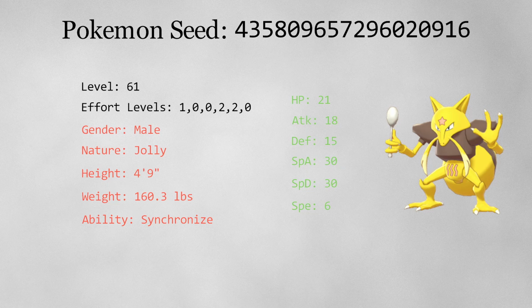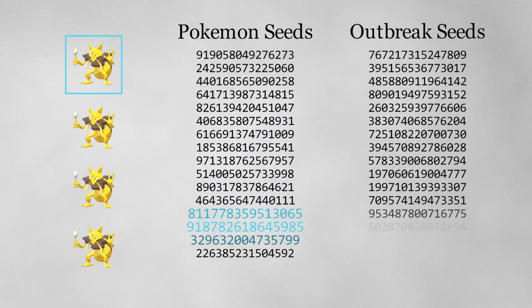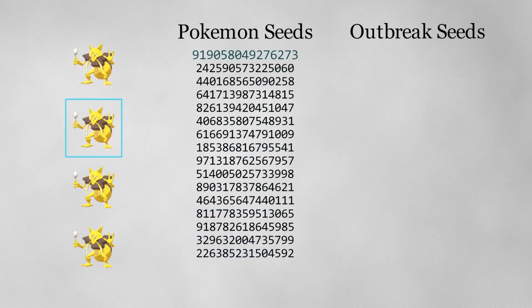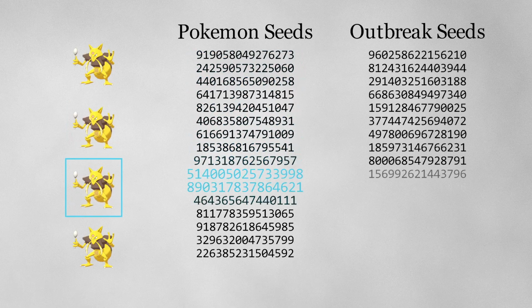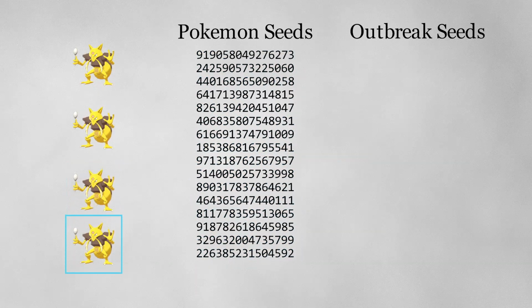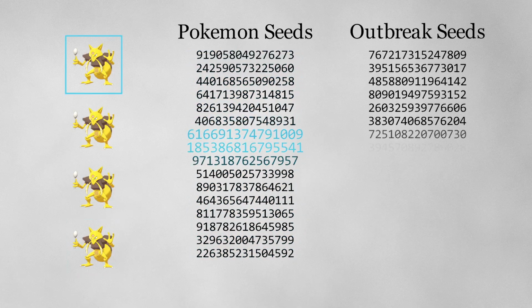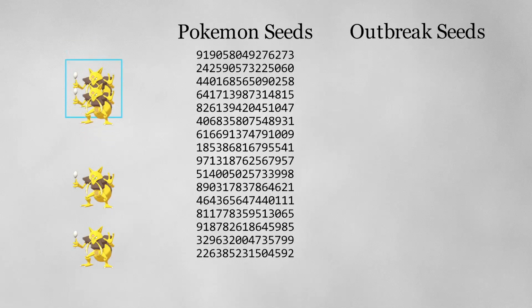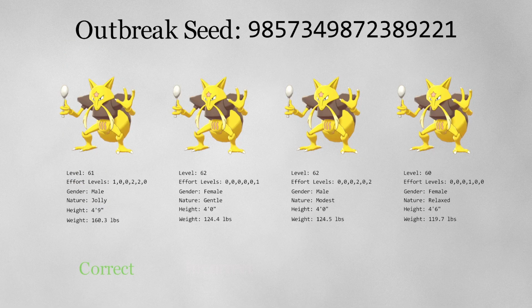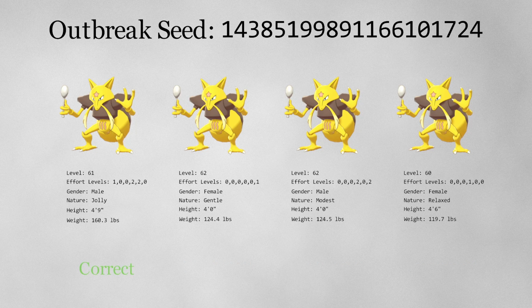What we end up with is a list of 5,000 Pokemon seeds that produce a Kadabra identical to the one from our Outbreak. The next step is to reverse the Outbreak seed. Like I stated before, we don't know whether this Kadabra was generated first, second, third, or fourth in the Outbreak. So I'm going to try all of them. For each order, I search through all 5,000 Pokemon seeds. Each of those Pokemon seeds produces an Outbreak seed. That means that for each Pokemon seed, we use another reversal matrix to find a candidate Outbreak seed. That Outbreak seed will generate that exact Pokemon seed in that exact position, and we have to check the other 3 Pokemon to see if they match the ones from our Outbreak. After searching all of these combinations, we finally find the Outbreak seed that creates all 4 of the Pokemon exactly how we see them in the Outbreak.